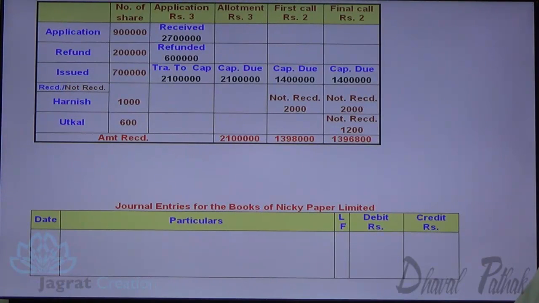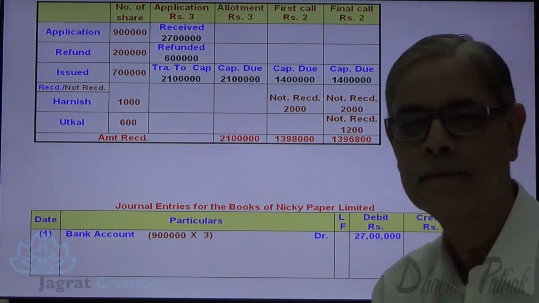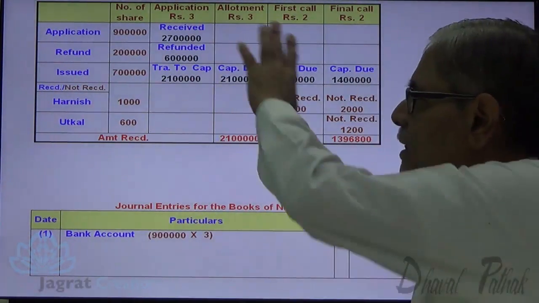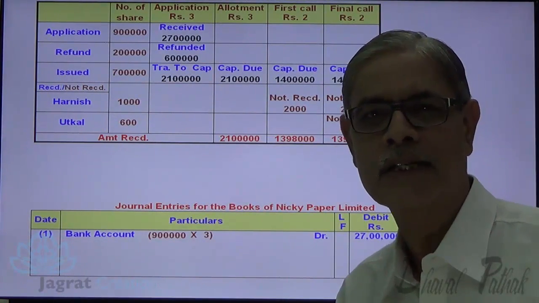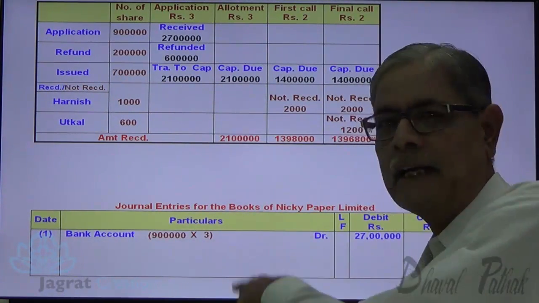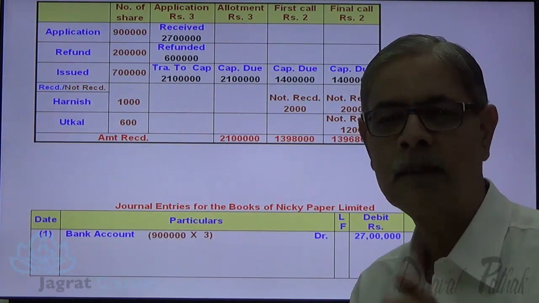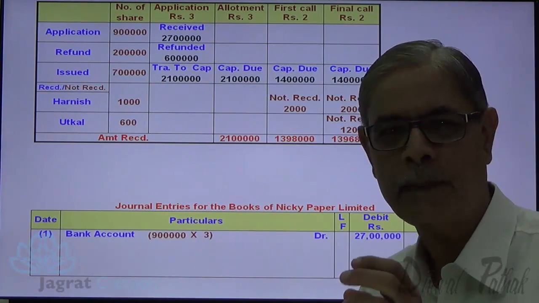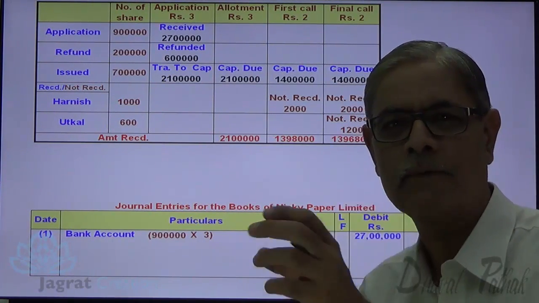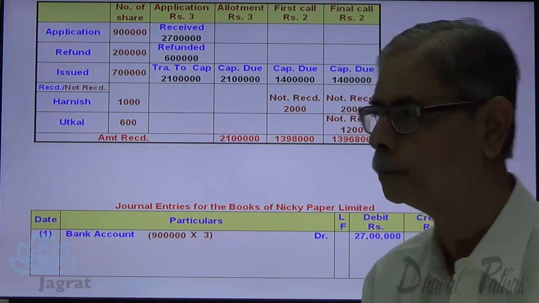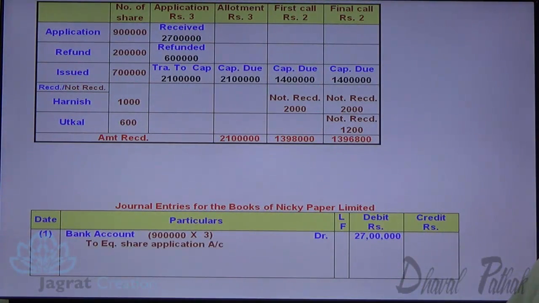Amount received with application: bank account debit to share application account credit. 9 lakh into 3, 27 lakhs. See, this is the working that has been prepared for your better understanding. If you can write down the journal entry without preparing the working, that is very nice and you should do it. But being a teacher, as I wanted to explain in a more elaborate fashion, I have prepared this working note for you. Bank account debit to equity share application account credit 27 lakhs.